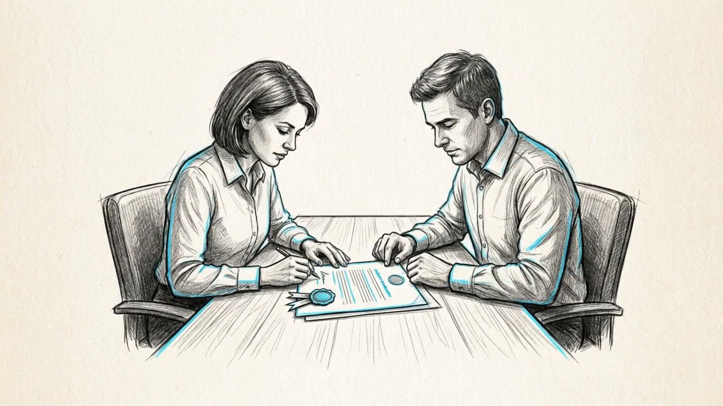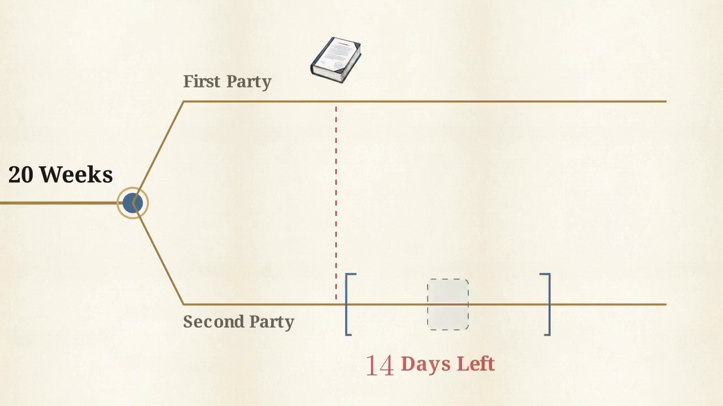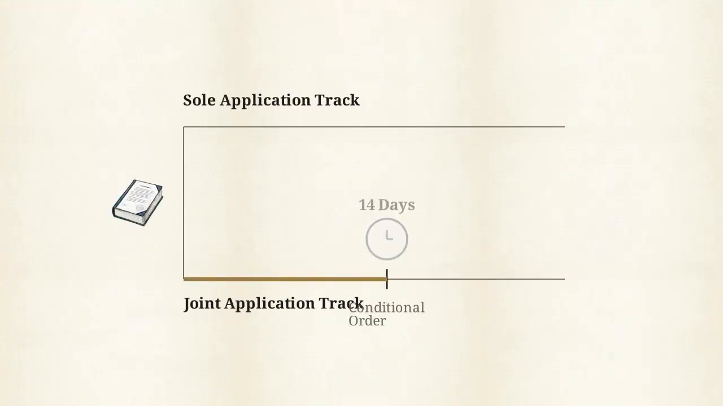Alternatively, the joint application track allows both parties to move forward together. In this case, reaching the 20-week mark requires both parties to actively apply for the conditional order. When the first party initiates the application, it opens a 14-day window for the other party to respond. The second applicant must complete their portion of the application within this 2-week period. If the second party fails to act, the joint process stalls.